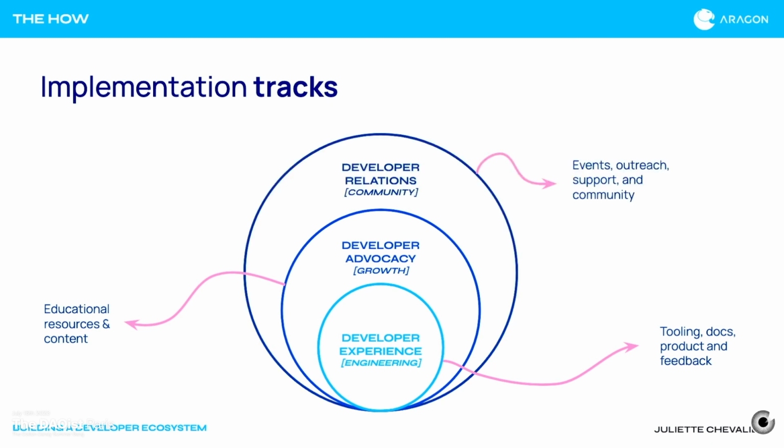And lastly, we have developer relations. This is something that is constantly happening either on the back or at the forefront of the organization, depending on the stage. But this is really the relationships and the one-on-one interactions that we're having with the developer community. This is the outreach, the support that we're giving people as they're building on our stack, the events that we're attending, and the emphasis that we're placing on those developer-to-developer relationships.